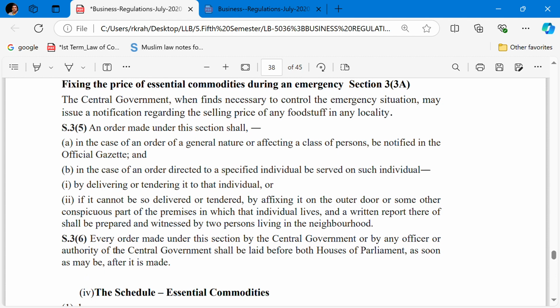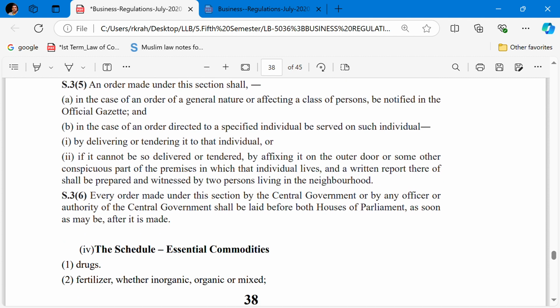Section 3 subsection 6 talks about every order made under this section by the central government or by any officer or authority of the central government. It shall be laid before both houses of the parliament as soon as may be after it is made.